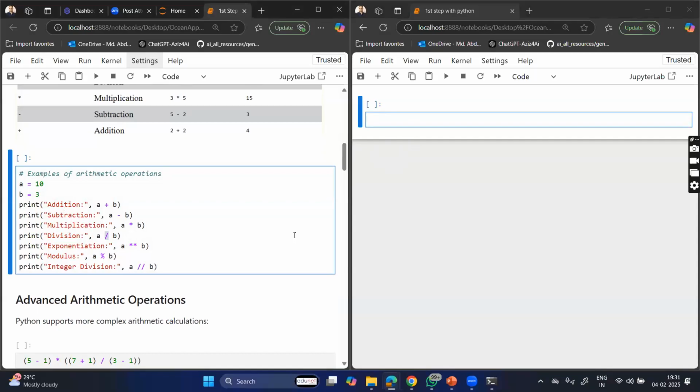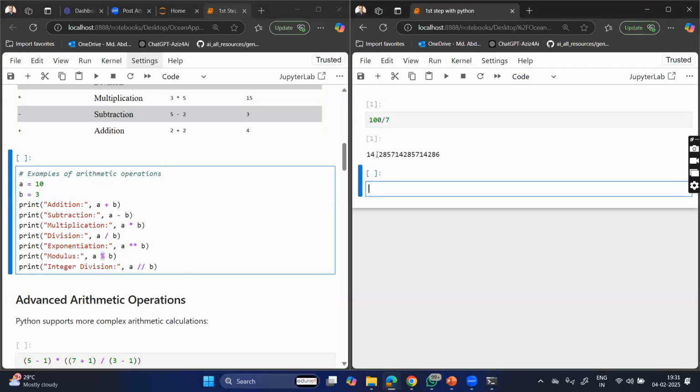You will be getting the quotient over there, right? It is a floating division, right? And percentage is a modulus. You will be getting the remainder, right? And there is something like an integer division, which is not floating. Let's see, something like 100 divided by 7. If I run it, you will be getting something like 14.2, something like this. Here we are getting this as a quotient, right?